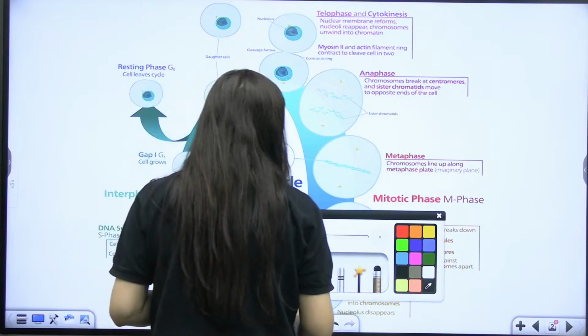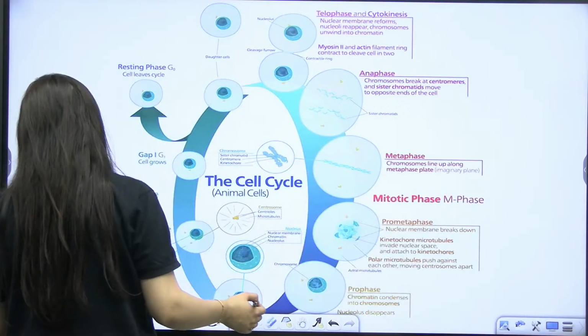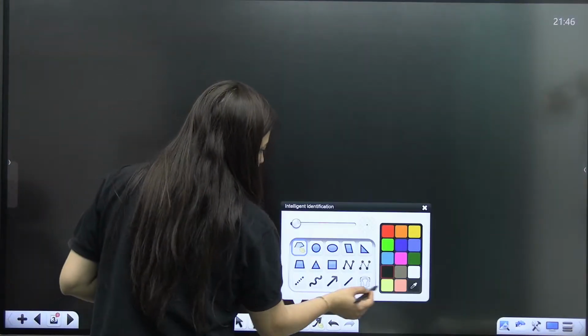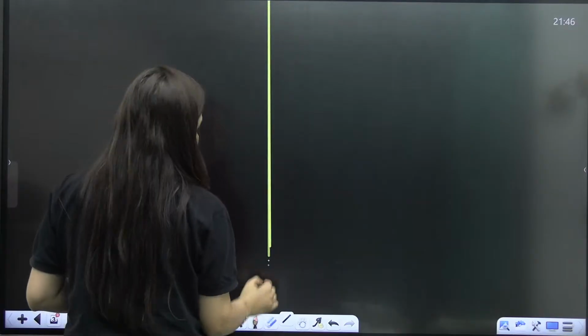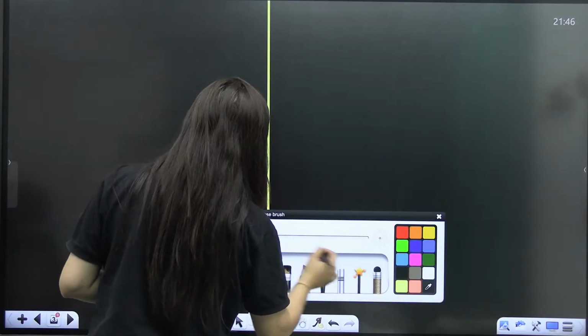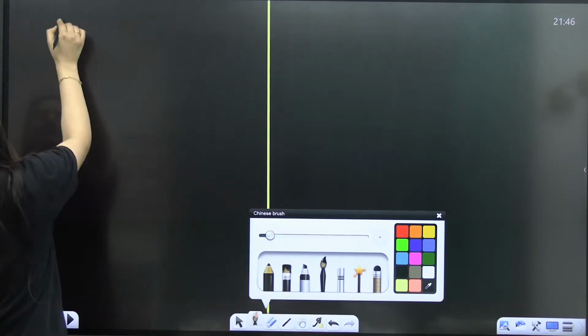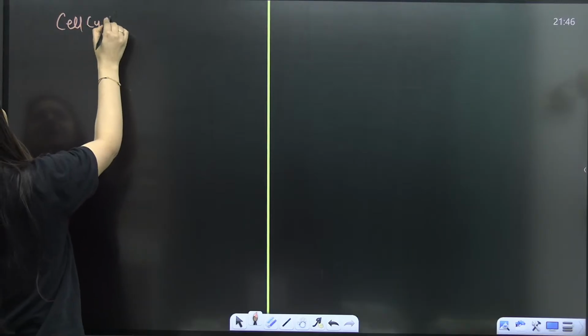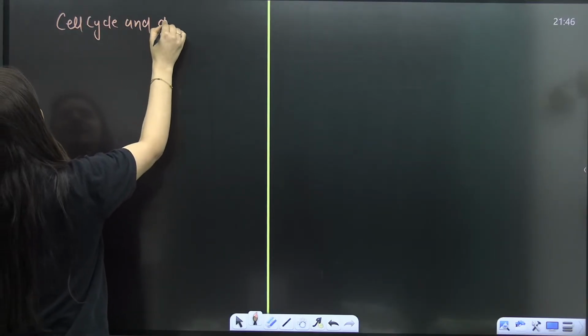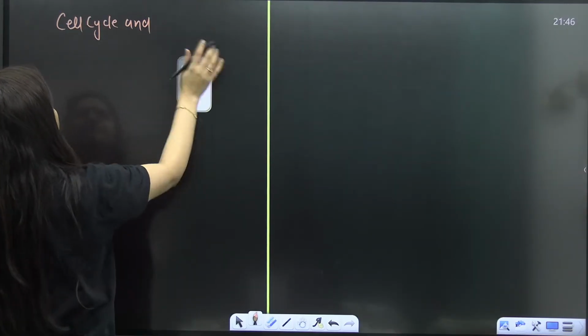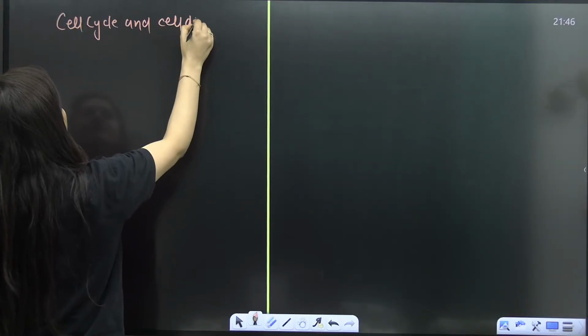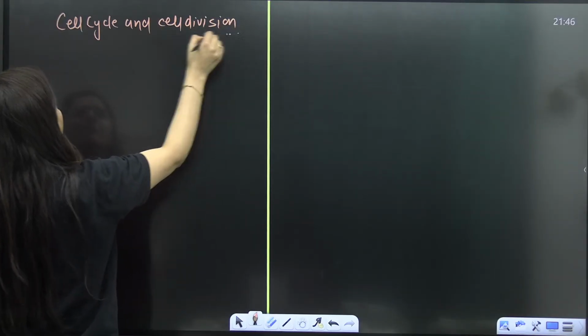So today the chapter that we are going to start is cell cycle and cell division. We'll finish the cell biology, which is again easy, interesting and important as well. So the chapter name is what, guys? Cell cycle and cell division. That's the name of the chapter.